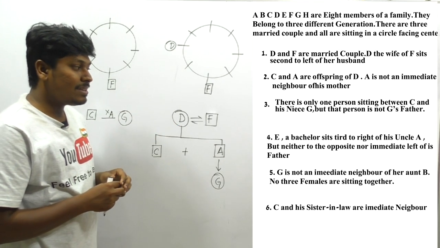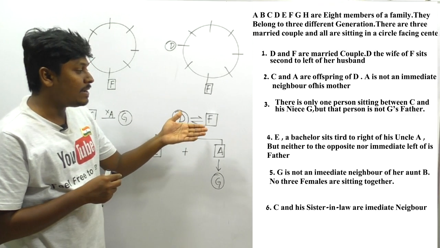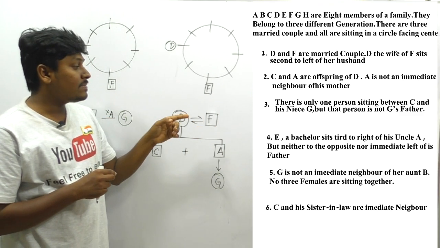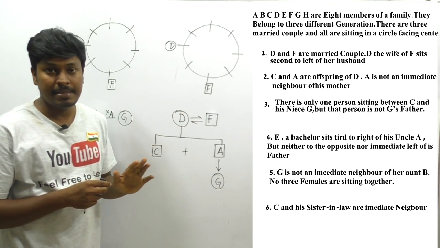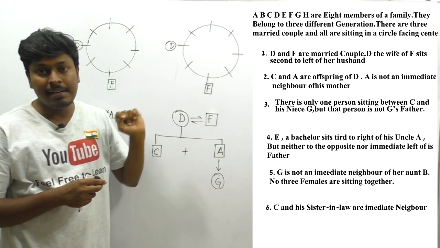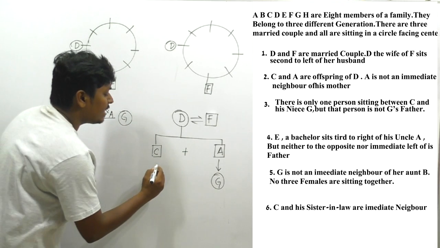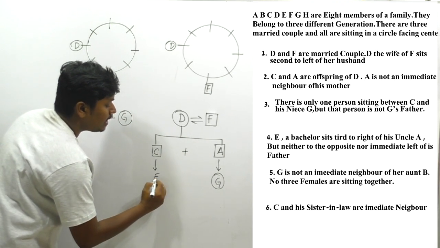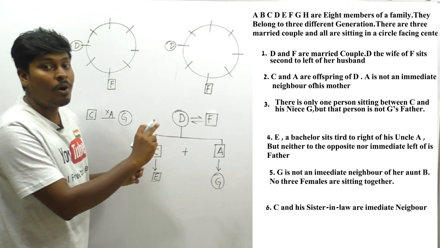E is a bachelor, sits third to right of his uncle A. So friends, listen carefully. E is a bachelor, and they have said that he sits third to right of his uncle. That means E is a male person and E has an uncle A. We already placed A here. In order to place E exactly, I can say that E should come here. And we know that E is a male person, because E is a bachelor.